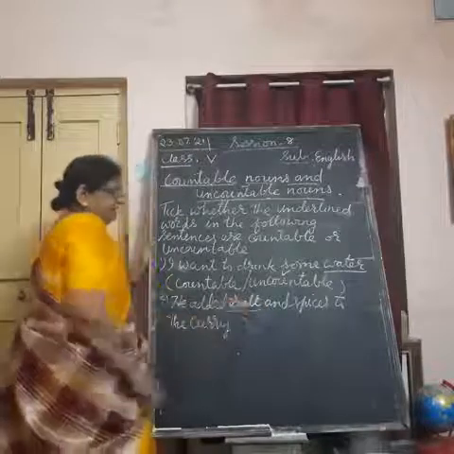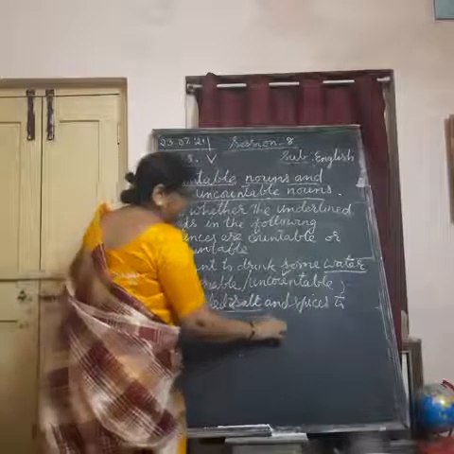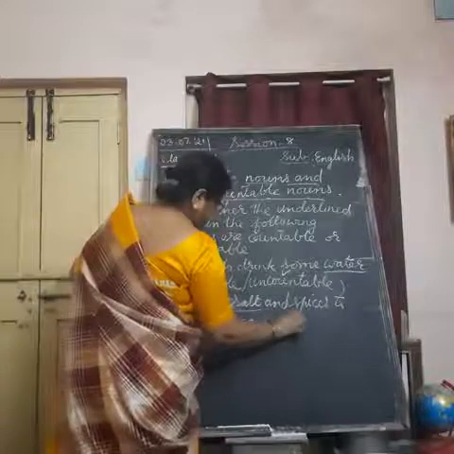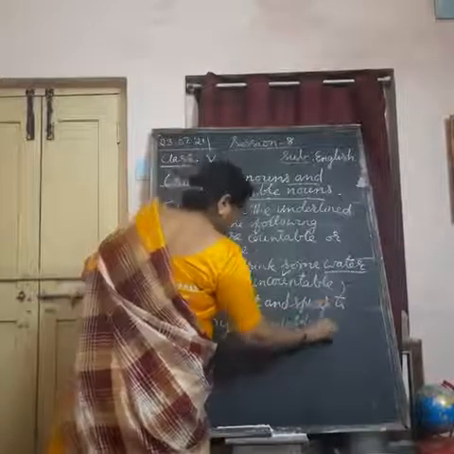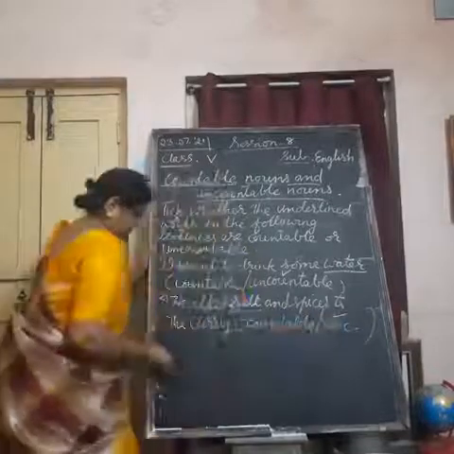Here I underline salt. Here again you get countable and uncountable in the bracket. So it is uncountable.